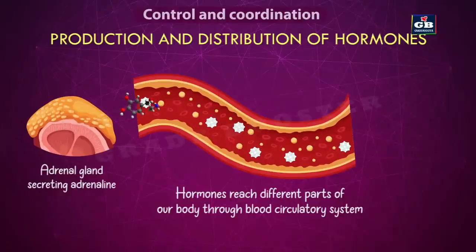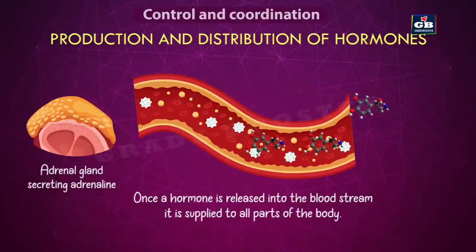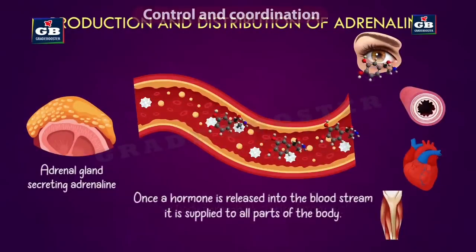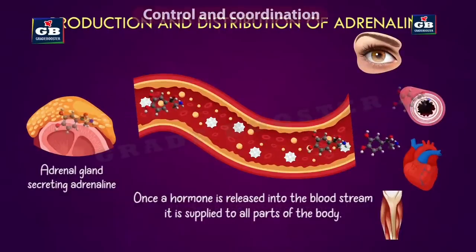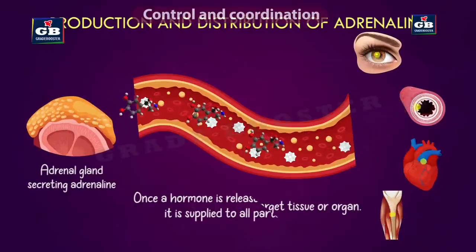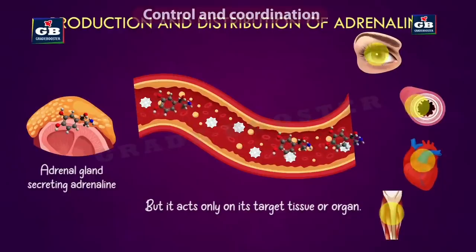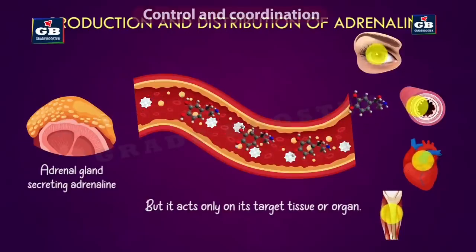But here we are learning that the hormone is secreted in very minute quantity. If it is secreted into the bloodstream, then it gets supplied to all the body parts. How does it work? Let's see. Once a hormone is released into the bloodstream, it is supplied to all the body parts, but it acts only on the target tissue or organ. That means if the hormone has to work on the kidneys, even though it is supplied to all the body parts, other body parts will not accept it. Only the target organ which needs that hormone accepts it. In such a way, hormones are supplied by the blood circulatory system.